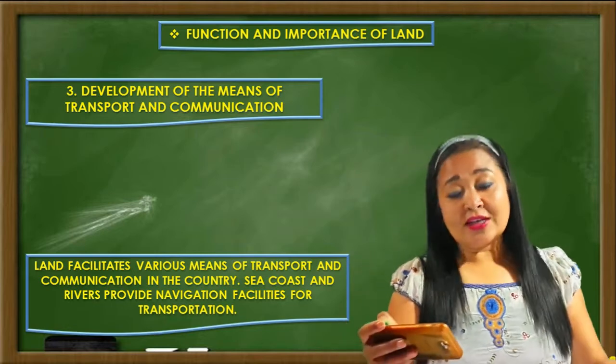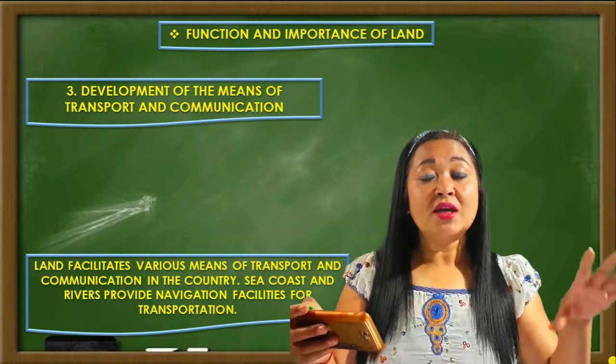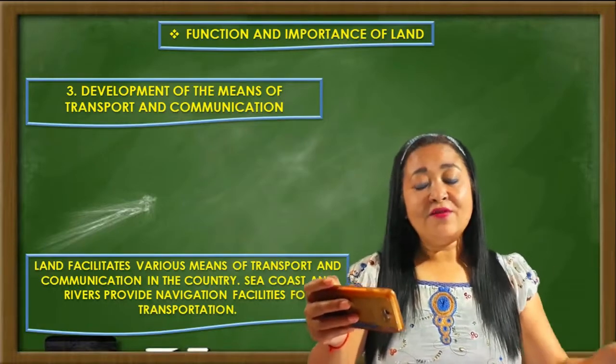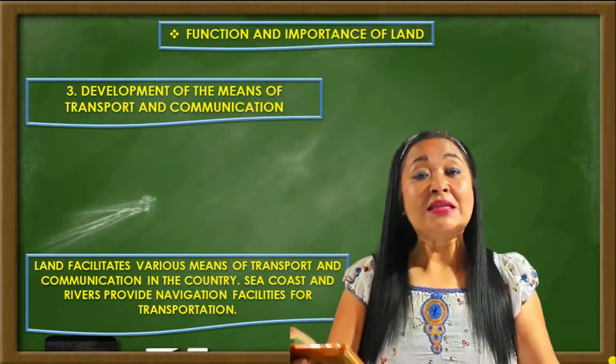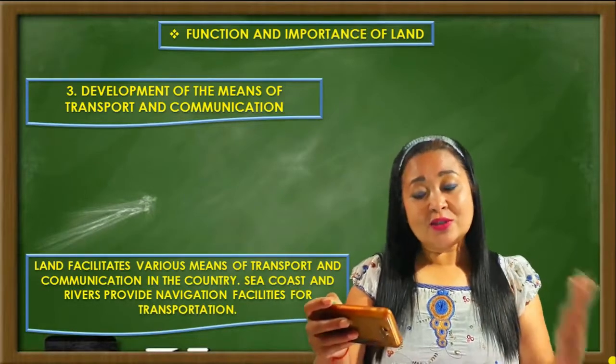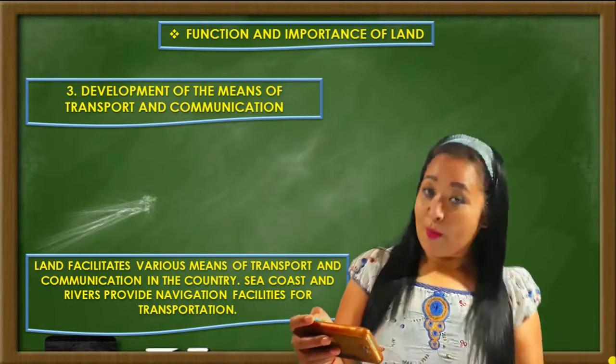That's why I'm including this, that sea coasts and rivers also provide what? Navigation facilities for transportation. So land facilitates what? Various means of transport and communication in the country. This way it also helps in the development of transport and communication.